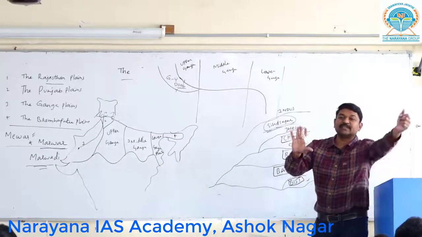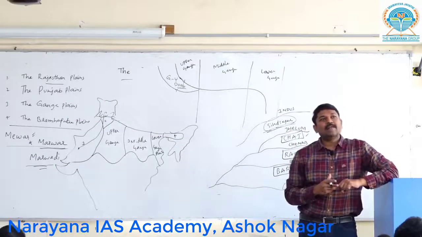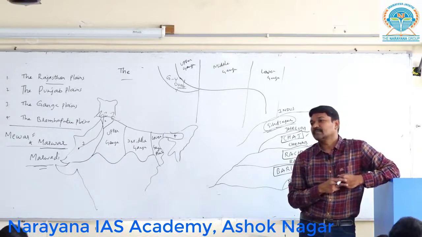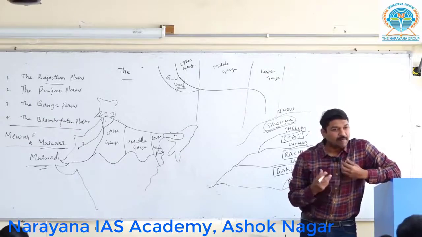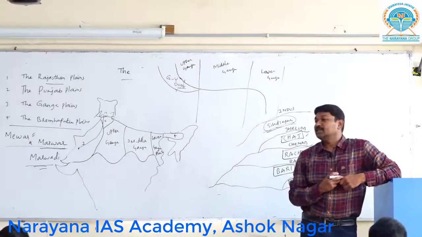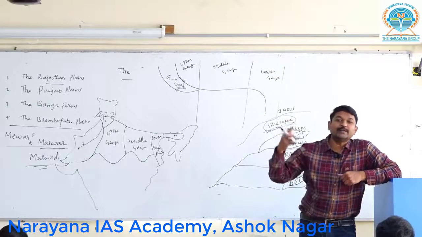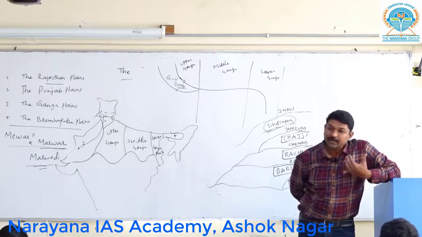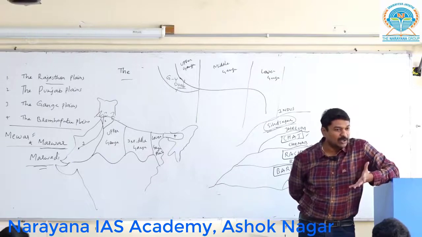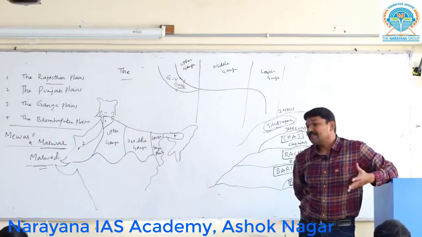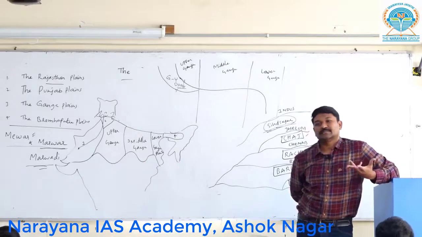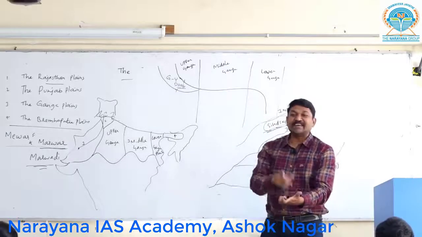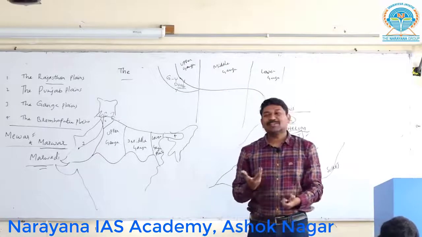Or else, let me put the question like this. The very important agricultural center of Punjab is called Jalandhar. Have you ever heard the name of the city called Jalandhar? A very important commercial center of Punjab. Jalandhar falls under which of the following Doab regions? If they give A, B, C, D, then you may know Bist Doab, Bari Doab, Rechna Doab, even Ganga Yamuna Doab. But Jalandhar falls under which Doab? Then you will take the pen, hit the paper, and say, next year I will surely study this. Next year, one year gone.